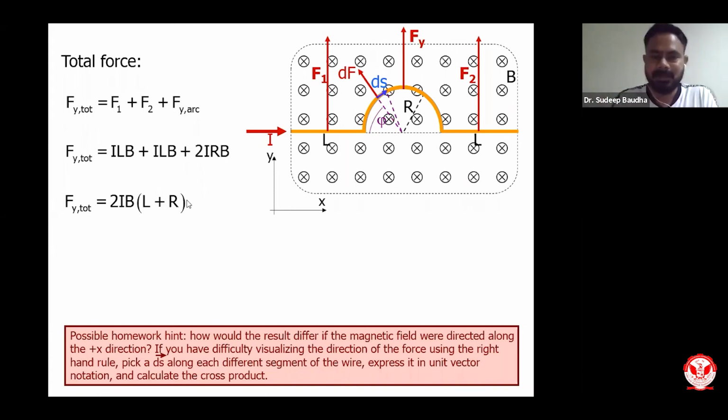Anyways, so that is the amount of force which you can calculate on a particular object, on a particular geometry, by discretizing the geometry into small segments, and then finally you can find out the force on that particular object. So this is one way you can do it. But I want to show you one more way.